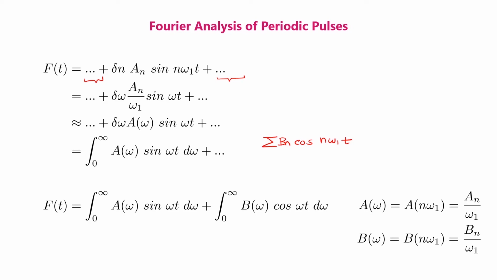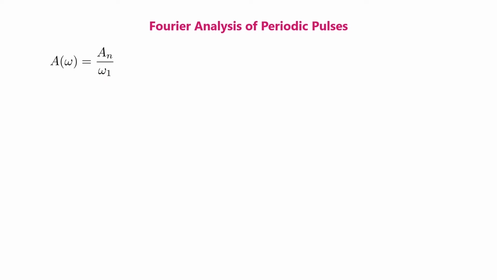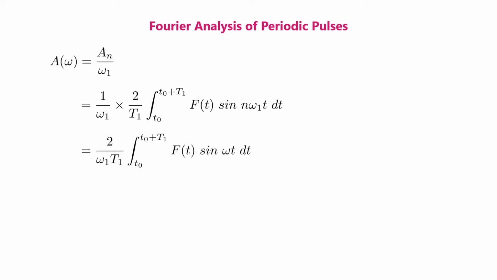Notice that we have let the continuous variable omega start at 0. Now a omega is equal to an divided by omega 1, which is again equal to 1 by omega 1 times 2 by t1 into integral t0 to t0 plus t1 ft sin n omega 1 t times dt.